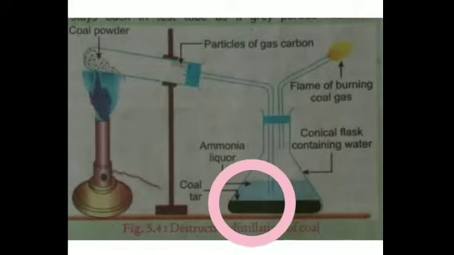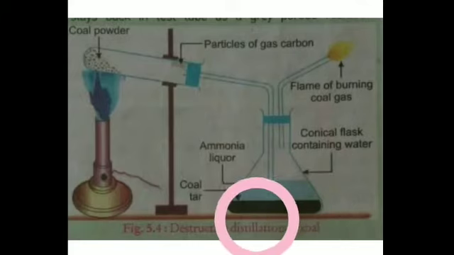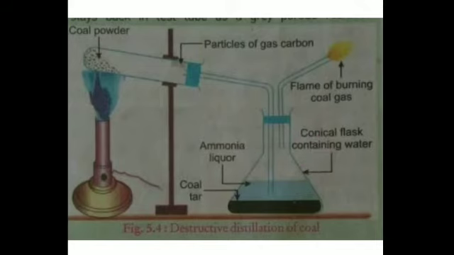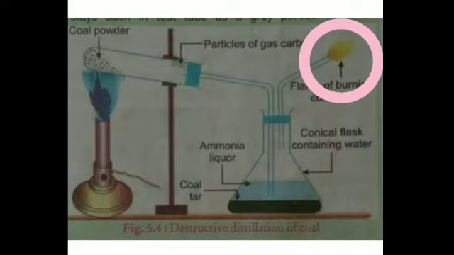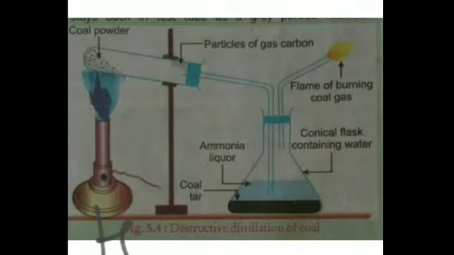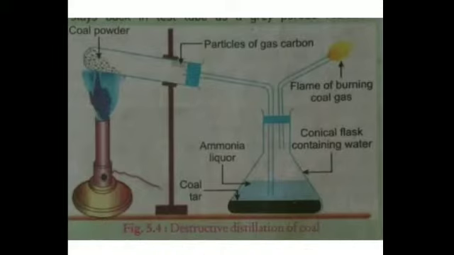So you can see the two layers, that is the ammoniacal liquor and the coal tar. Is that clear? And a colorless gas also bubbles out from here, which is seen burning over here, and this is known as coal gas. It is a mixture of hydrogen, carbon monoxide, methane, that is CH4, and ethylene. These are the constituents of the coal gas.